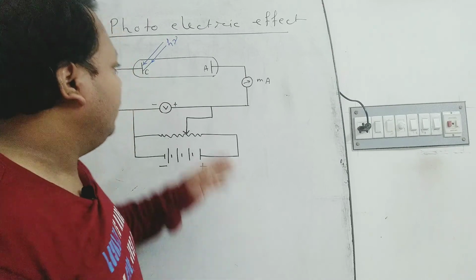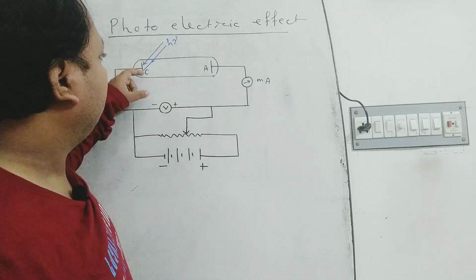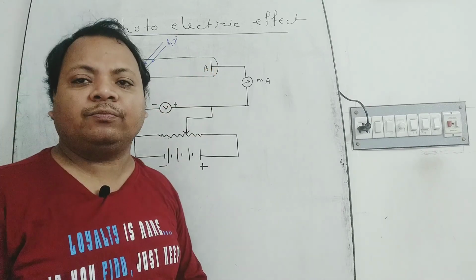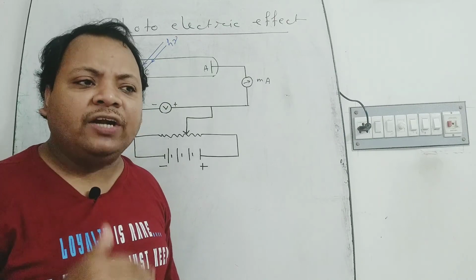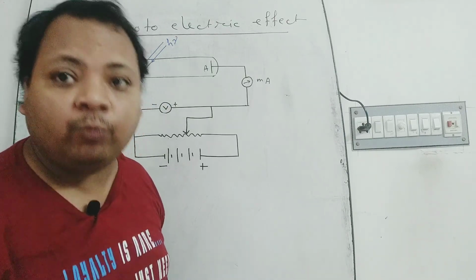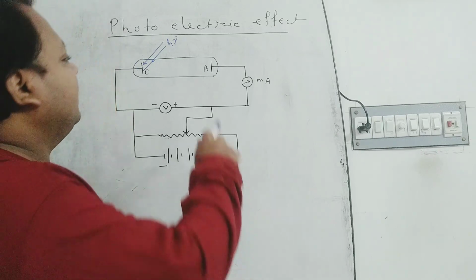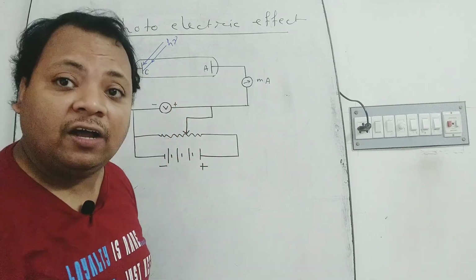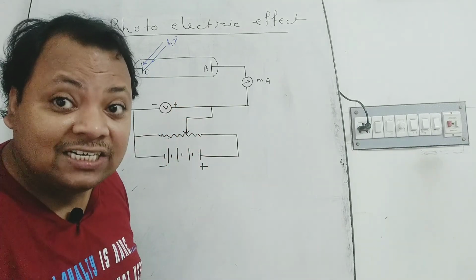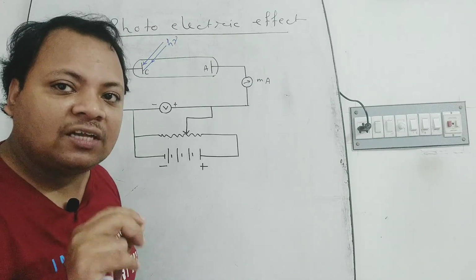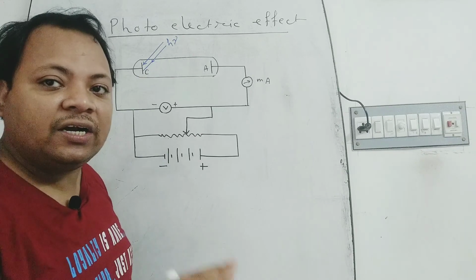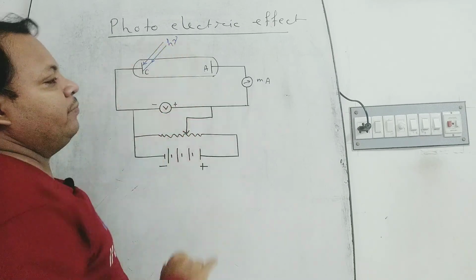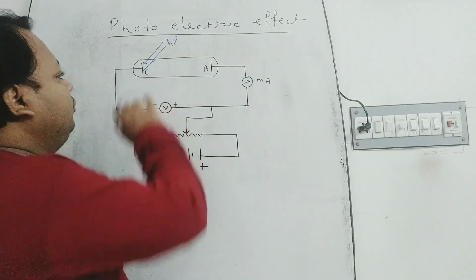Now, if the cathode is kept at zero potential and the anode is gradually moved to negative voltage, that is, the anode is given negative voltage with respect to the cathode, then the photoelectric current decreases, and after some time the photoelectric current stops, although the light ray is incident on the cathode.